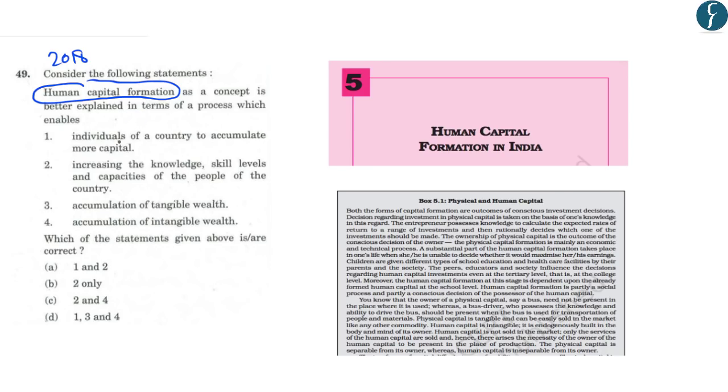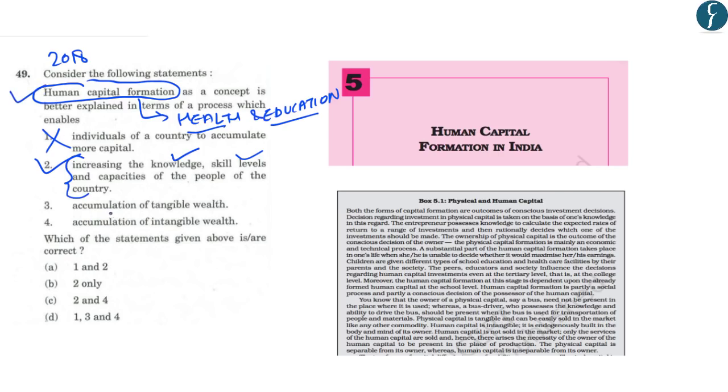So the first statement reads, individuals of a country to accumulate more capital. Now, it is incorrect because human capital formation is more related to health and education, and it is not related to the accumulation of capital in the hands of individuals of a country. Now, the second statement reads increasing the knowledge, skill levels, and capacities of the people of a country. Now, this statement is correct because we know that increasing the knowledge, skill levels, and capacities of a country will lead to the development of human capital.